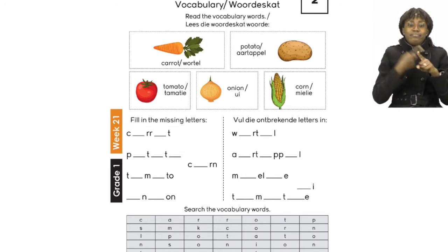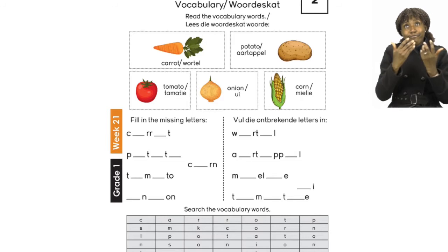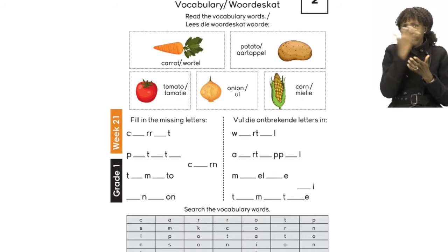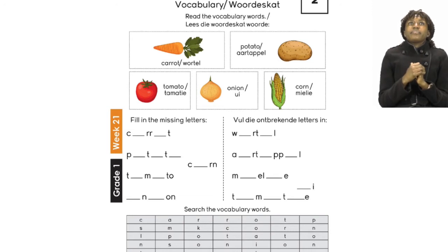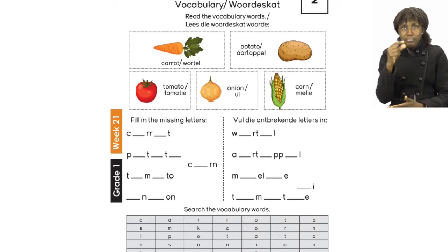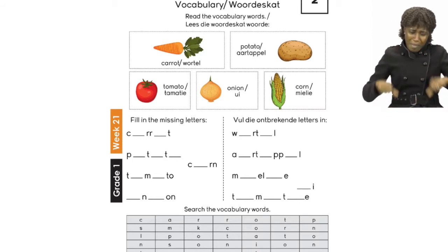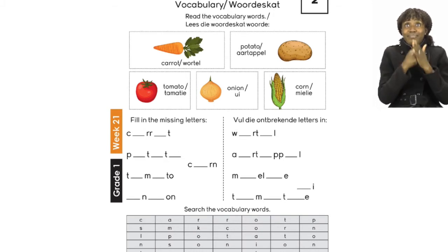Carrot, potato, tomato, onion, corn. Good job. Now, as you can see, we have pictures of each and every one of them. And I can tell you this, all of them are very healthy vegetables. So, I want you to try and remember them as well as use them for your next exercise.